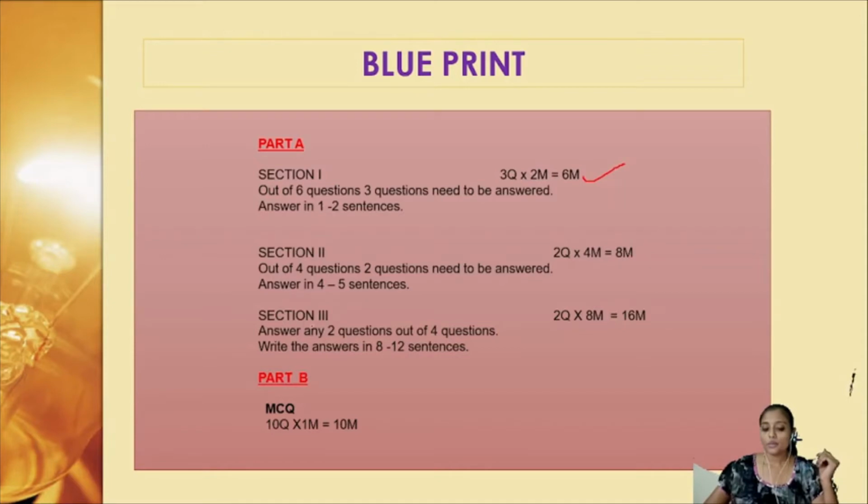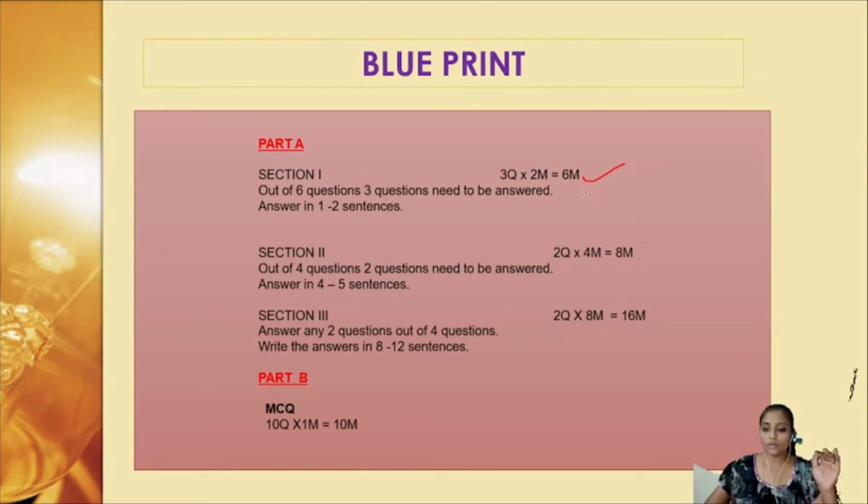Section 3, you have 4 questions. You have to answer any 2 among them. The answers would be essay type. So you have to answer the questions in detail, but probably the questions will be in A, B, C format. In each question there will be sub-questions which can be asked. So here you will be writing the answers mostly in 8 to 12 sentences. So 2 questions, each question carrying 8 marks. So the total for part A would be 30 marks.